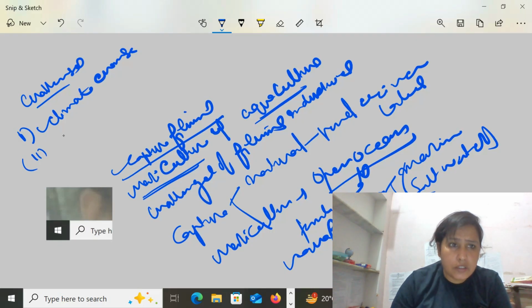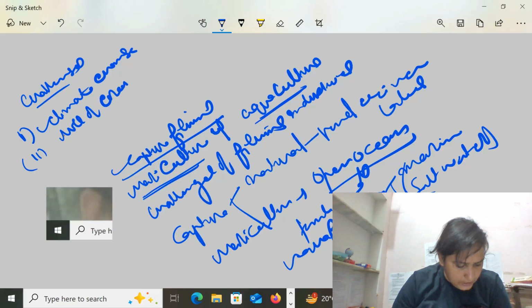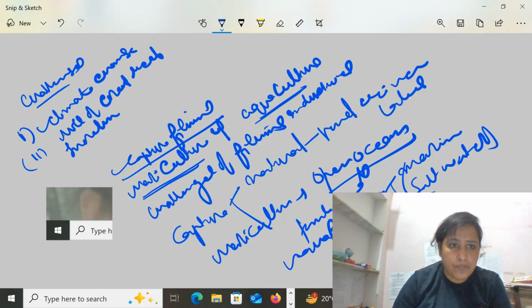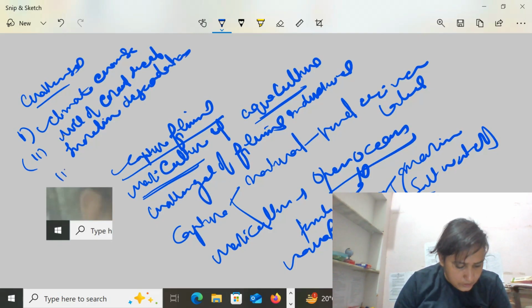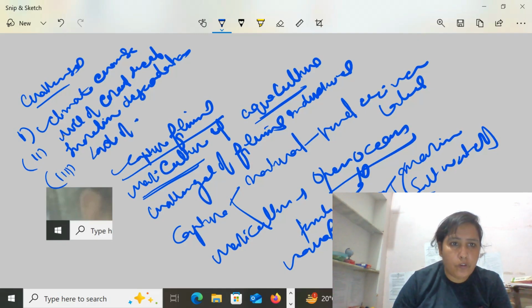What are the challenges of the depletion of the fishing industries? The first challenge is the depletion of fish stock due to the adverse impact of climate change. Second is shoreline degradation and loss of coral reef.